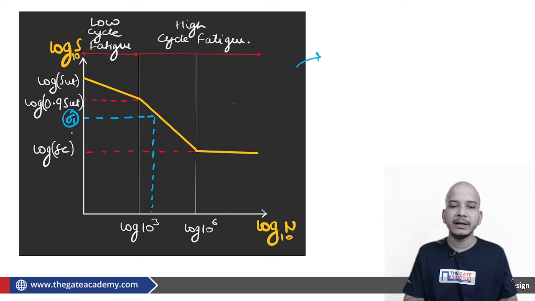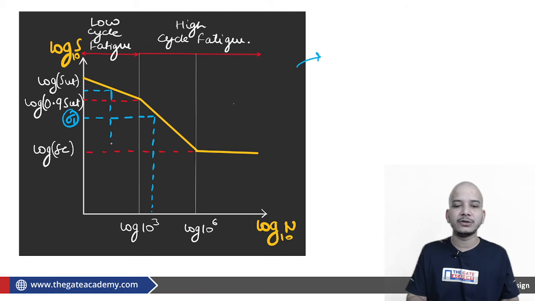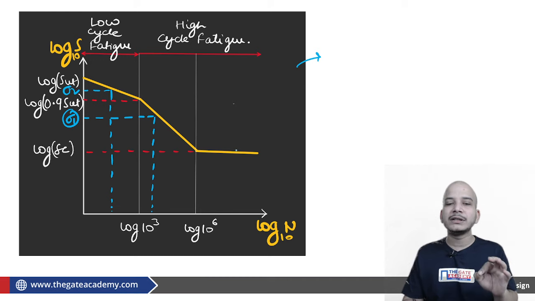Fine, this is sigma 1. Sigma 1 is less than sigma 2. Definitely the number of cycles it is going to perform is greater. If sigma 2 is greater, then definitely the number of cycles it is going to perform is less. You have to understand the core of the topic.